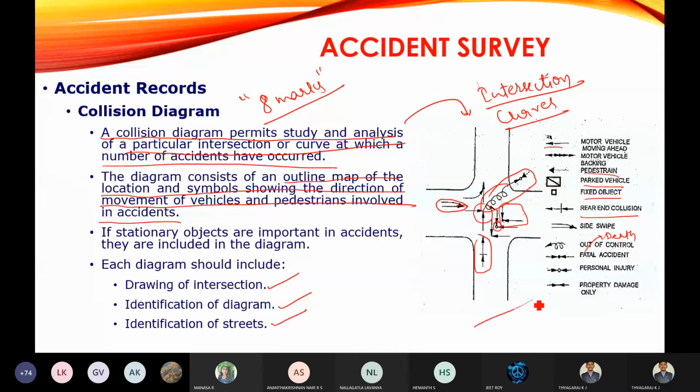So in the exam, you have to draw this diagram. If they ask about the collision diagram, write it with all the details, whatever I have shown here. So you should include all these details. Okay, is it clear? Yes, sir.